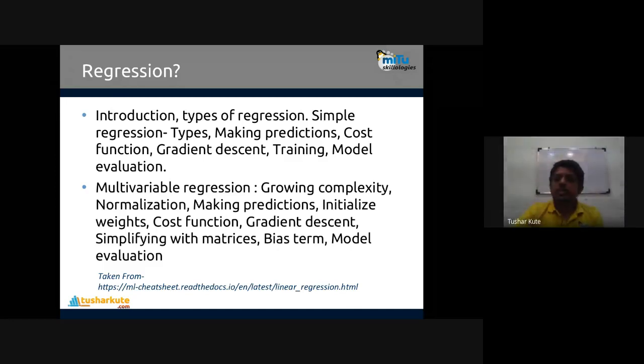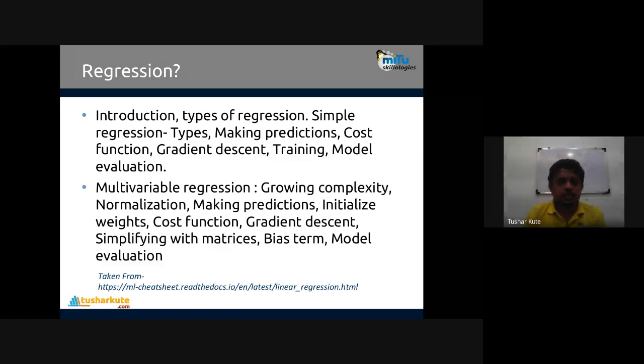Okay, we have already seen regression two times, and for the third time we are going to see the regression concept. The topics are mentioned here: introduction, types of regression, simple regression, types again, making prediction, cost function, gradient descent, training, model evaluation. The same topics are there for multivariate regression also: growing complexity, normalization, making prediction, initialize weight, cost function, gradient descent, simplifying matrix, bias term, model evaluation.